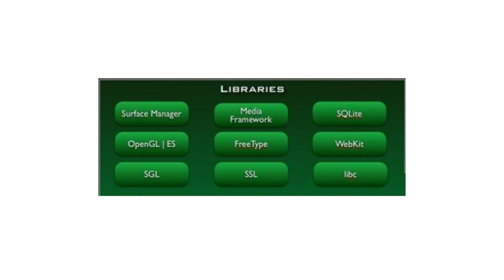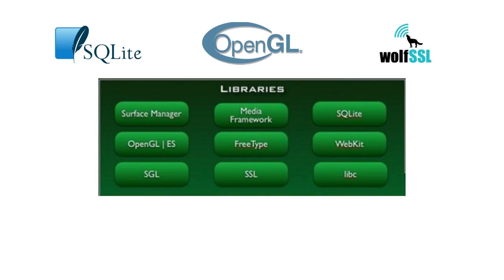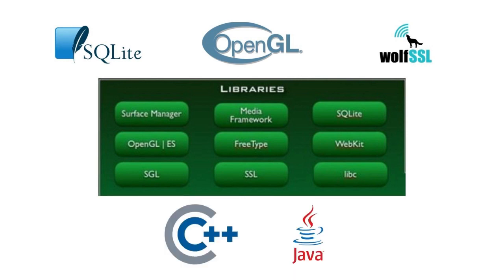Next, to the second layer after the Linux kernel, we have libraries. Here, libraries work as a logical group of instructions that we want to give to the kernel to perform an action. All of this is done by libraries like SQLite, OpenGL, or the SSL library. Libraries can even be C++ or Java libraries.